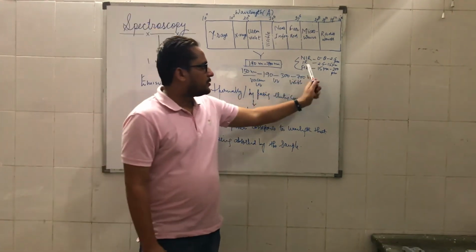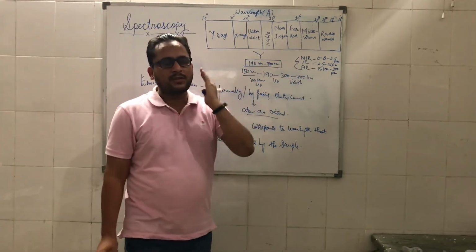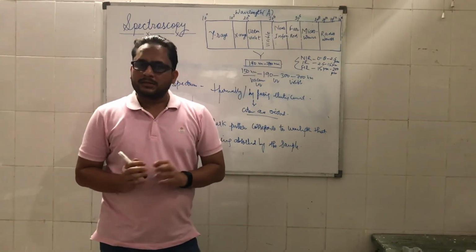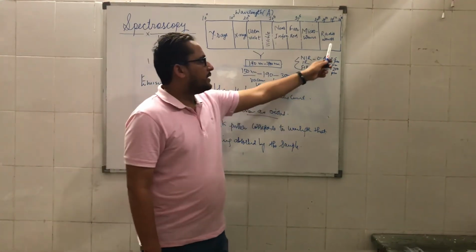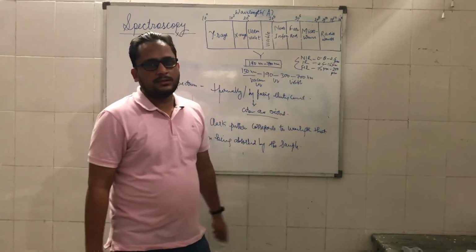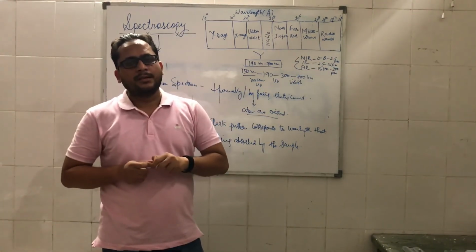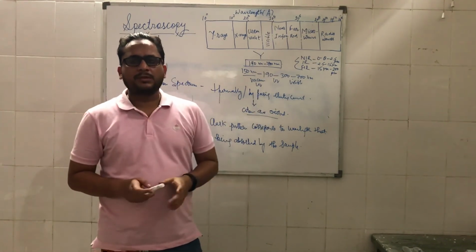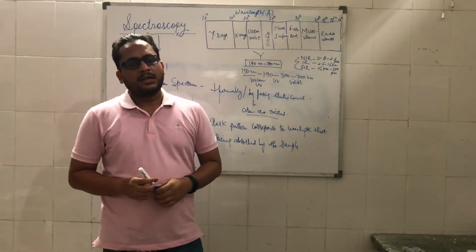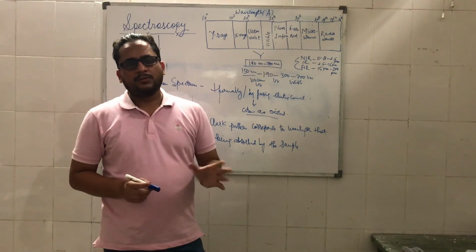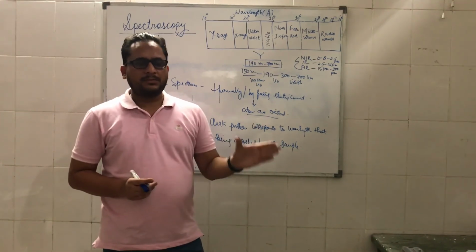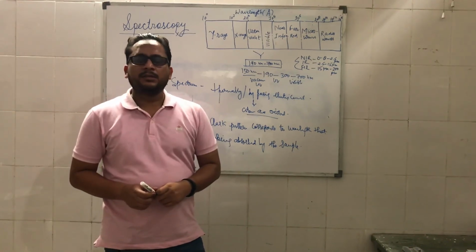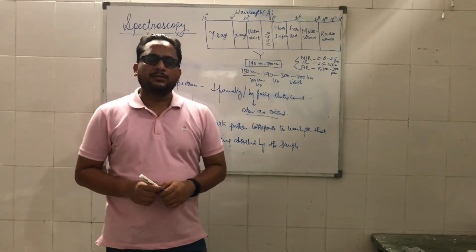Then we also have NMR, which is very commonly used for studying structures. In NMR, the radio frequency region is used for analysis. So this is all about the types of electromagnetic spectrum, their wavelength ranges, and the broad types of spectroscopy, emission spectroscopy and absorption spectroscopy. In the next class, we will start with ultraviolet and visible spectroscopy.